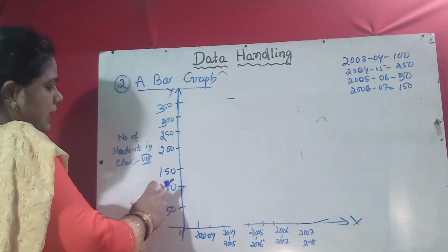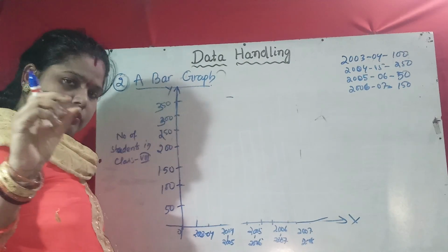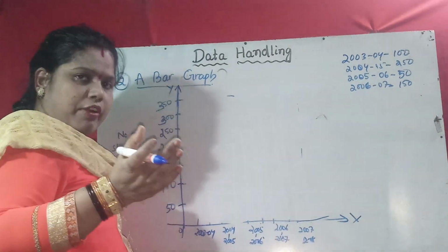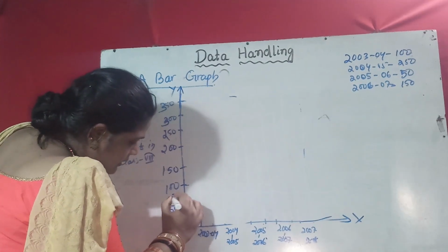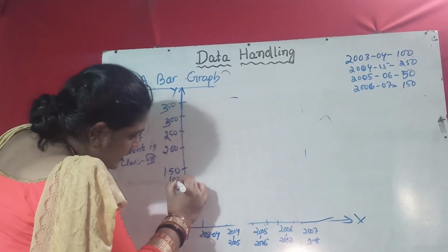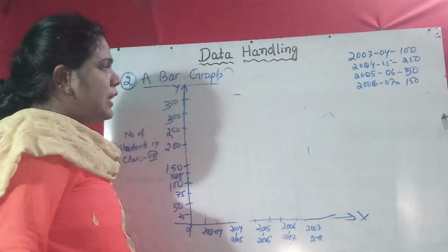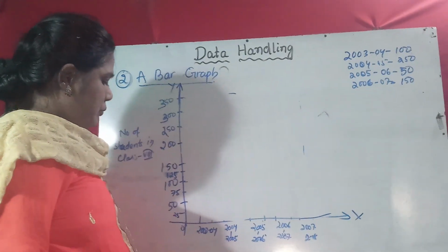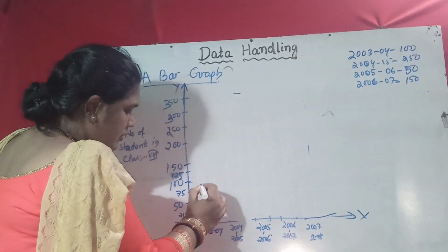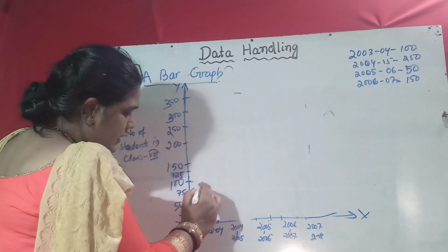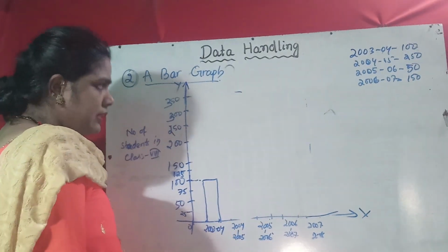So here, 50, 100, 150, 200, we choose a difference of 50. The difference must be 50 here. You can take 25 also. 25 means suppose I divide it into two parts: 25, here 75, here again 100, 125. We can do this type of scale also. Okay. So in 2003-4 there are 100 students. So you just draw the graph. You choose 2 points here, near 100. You just make a scale and draw this graph. 100 students.